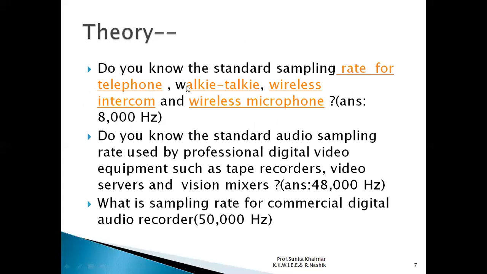Do you know, students, the standard sampling rate for different applications? See, the sampling rate for telephone, walkie-talkie, wireless intercom and wireless microphone is 8000 Hertz. For standard audio sampling rate, it is used by professional digital video equipment such as tape recorders, video servers and vision mixers. It is 48,000 Hertz. And for commercial digital audio recorder, it is 50,000 Hertz.